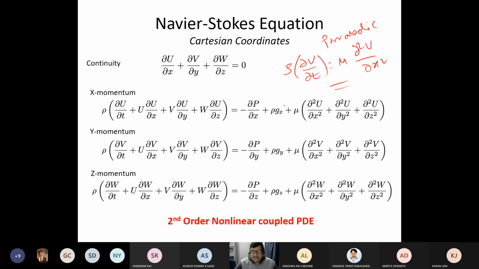Now, say suppose I strike out all these terms. All are 0. This is 0. This is 0. What type of equation is this? Mu into del square u equal to 0, right? What is this? Elliptic, sir. This is a Laplace equation, right? Yes, sir. This is an elliptic equation, right?